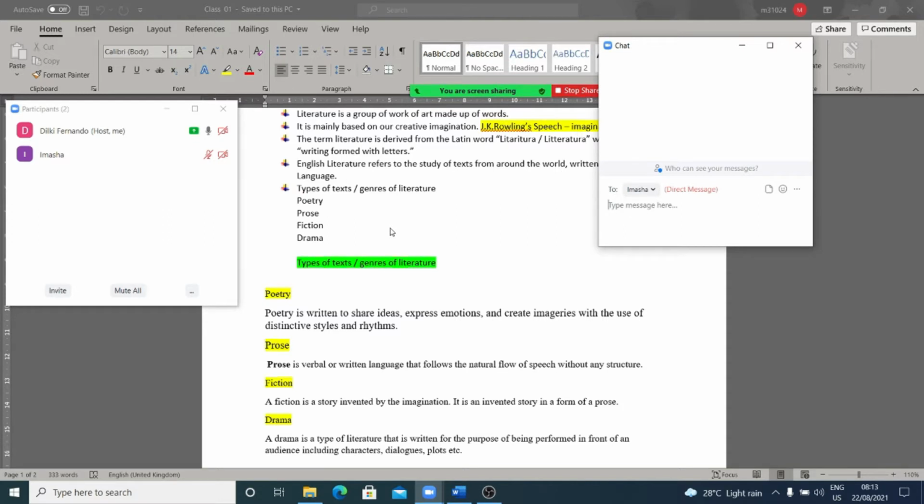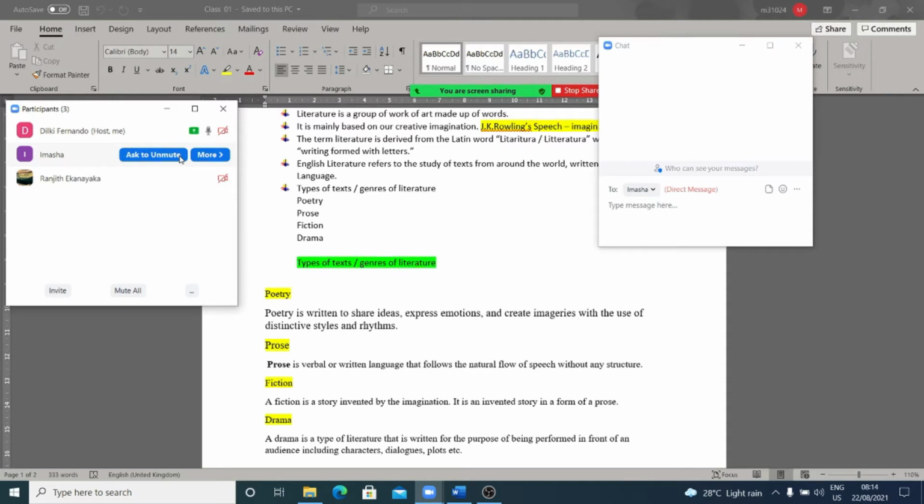You know what imageries means? Literary devices that the writers use, right? So imageries can appeal to the five human senses. We know that we have five human senses, right? Sense of seeing, sense of hearing, sense of feeling, sense of tasting, right?